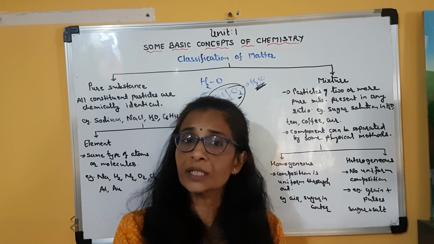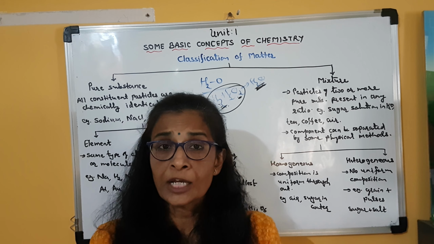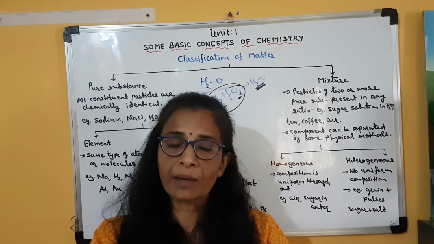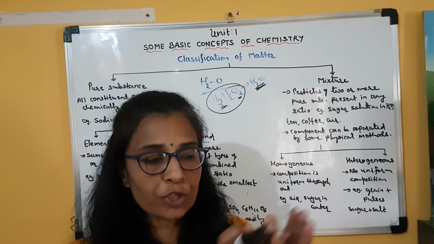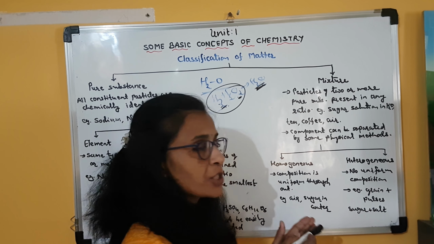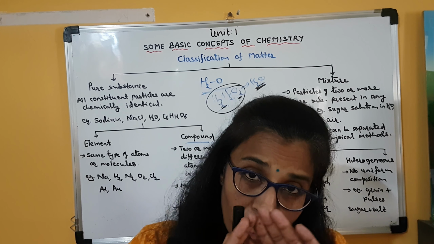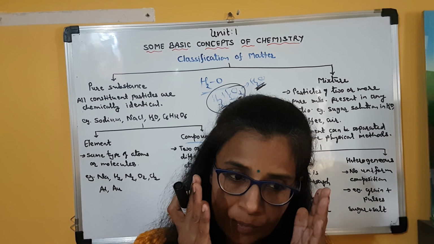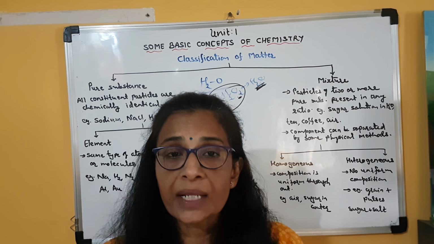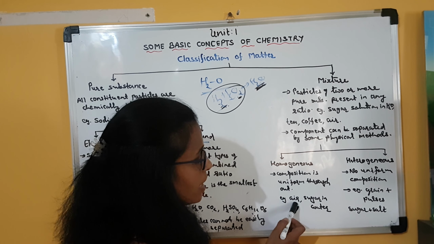Sugar solution does not have a different chemical formula, it is always sugar plus water. Clear? So from any part of the solution you take out, that mixture will have the same chemical composition. Means sugar and water are mixed in the same proportion. So homogeneous mixture means a uniform mixture from which the components are not easily visible, the composition is uniform throughout, the properties are uniform throughout, and the particles are distributed uniformly throughout the mixture. Clear?